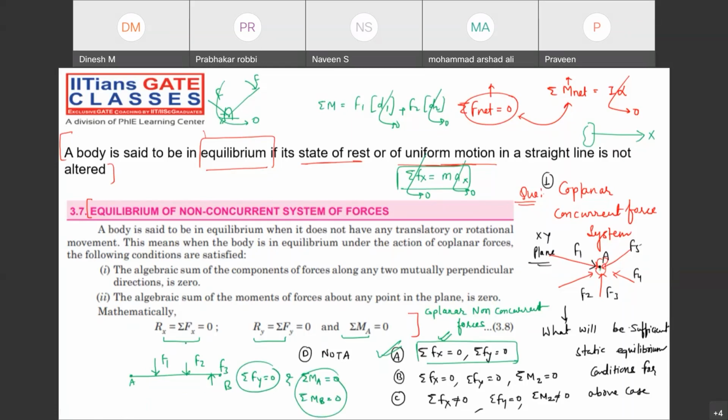And what about this example? Coplanar and non-concurrent force system. You can also call it a coplanar parallel force system.